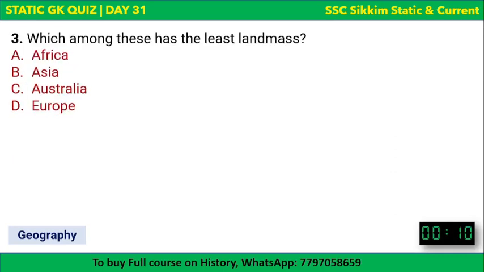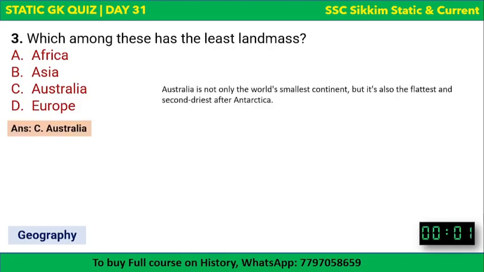Fine. Next question: which among these has the least landmass? This is also an easy one. These are the names of the continents. Your time begins now. Least landmass, or in other words, the smallest continent. You all know. So the smallest continent is Australia.